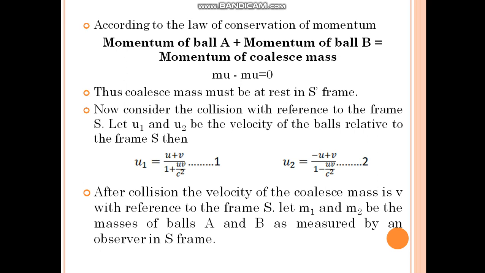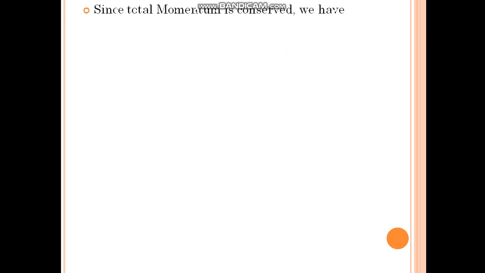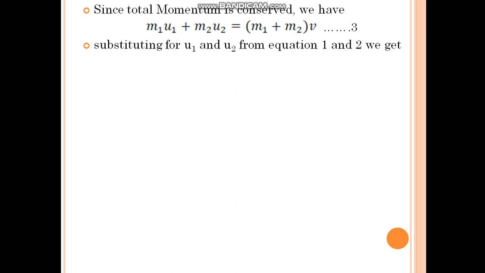Let m1 and m2 be the masses of balls A and B as measured by an observer in the S frame. Since total momentum is conserved, we have m1 u1 plus m2 u2 is equal to m1 plus m2 into v. This is equation 3.